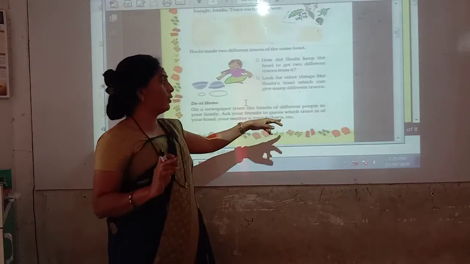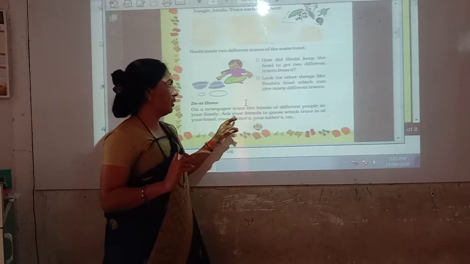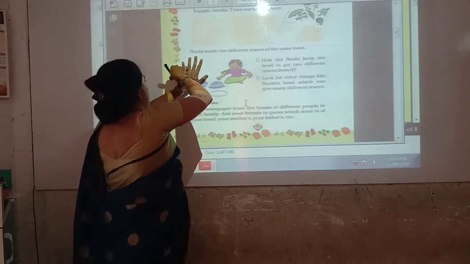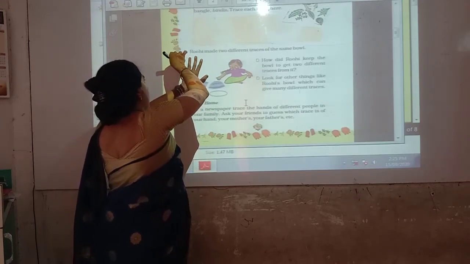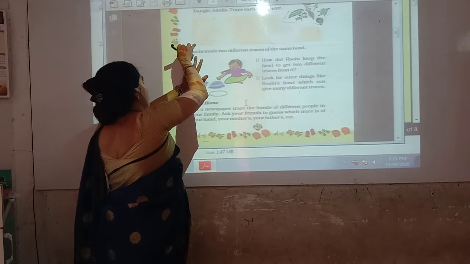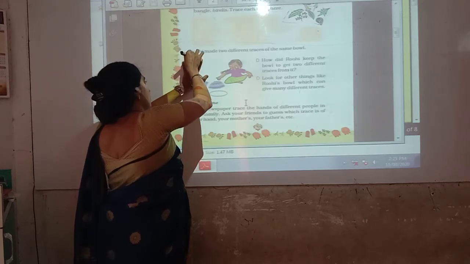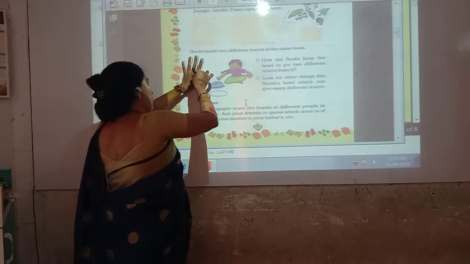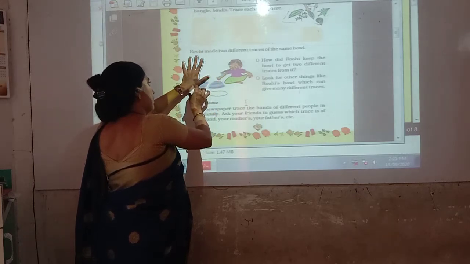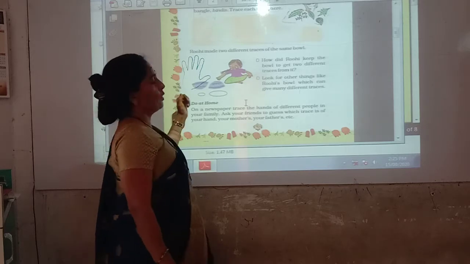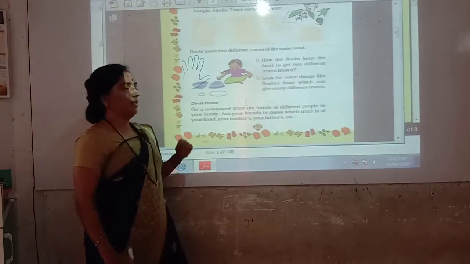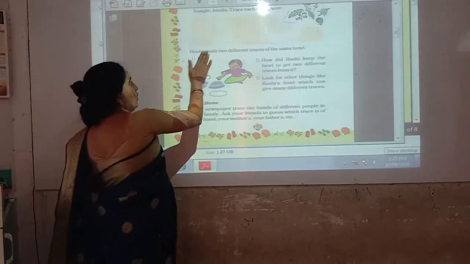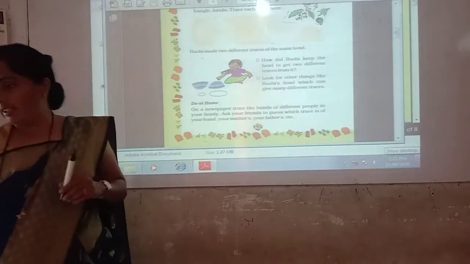Ask your friends to guess which trace is of your hand, your mother's, and your father's, etc. In this way, by keeping your hand like this on the newspaper, you can take the trace of your family member, and then you can tell your brother or sister to guess whose hand trace it is. So you do it at home. Now see the next page.